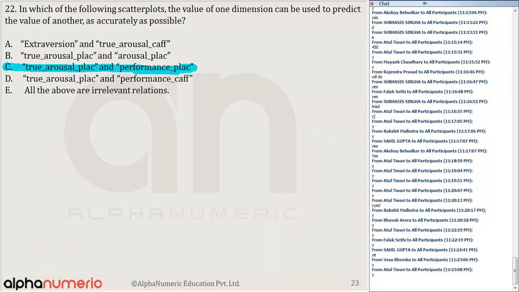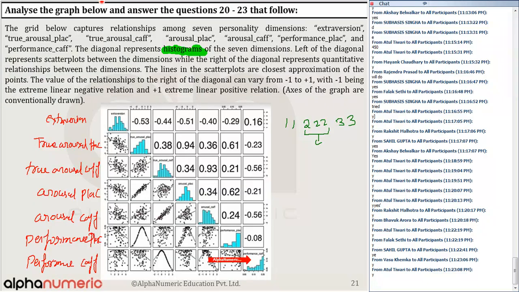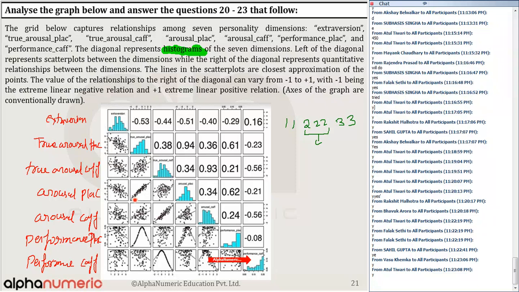When I say the answer is option number C, which is true arousal flag and performance flag, why? Because this is nothing but approximately a straight line. Here I can claim my equation in terms of probability, y is equal to ax plus b. In the other plots the points are very much scattered, so it's very difficult to find the relationship between these two variables.